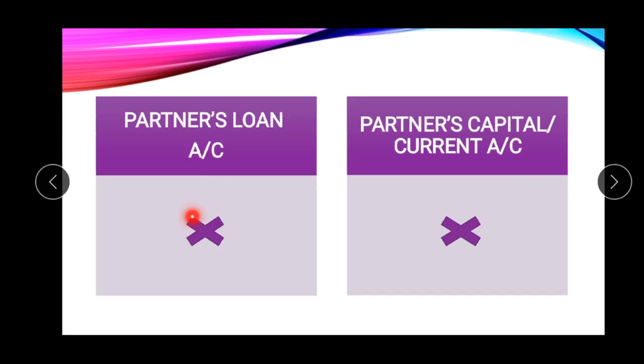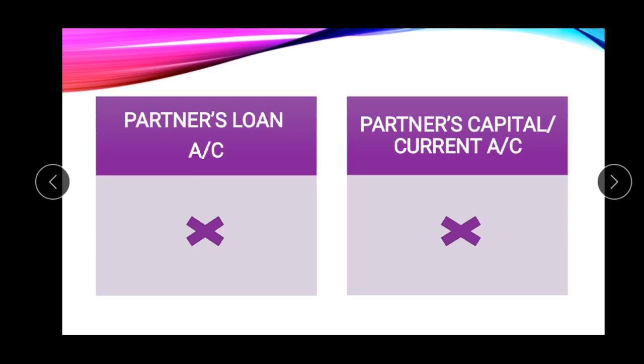Next, the partner's loan account written on the liability side of the balance sheet should also not be transferred to the realization account. Why? Because a partner is not an outsider. He is not an external party. So that is why his loan account should not be transferred, and his loan will be paid after making payment to the outsiders.